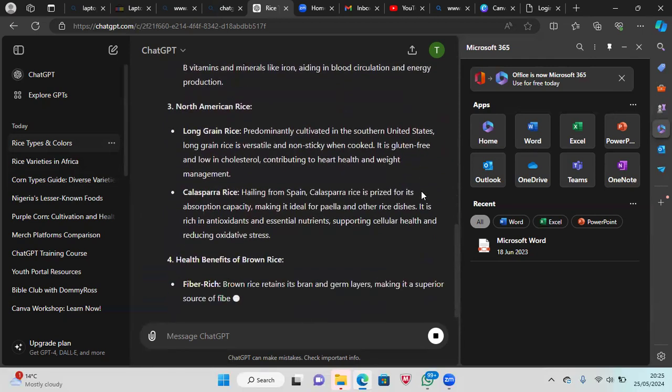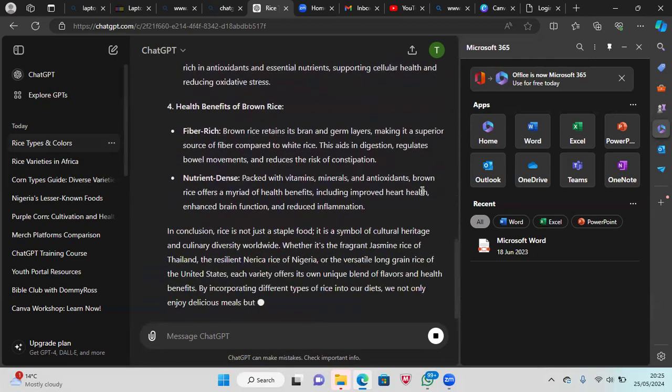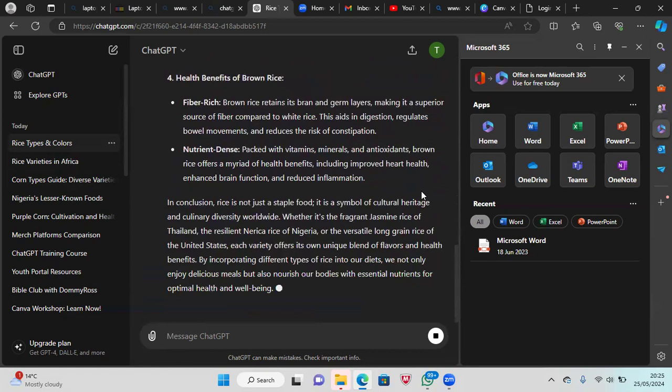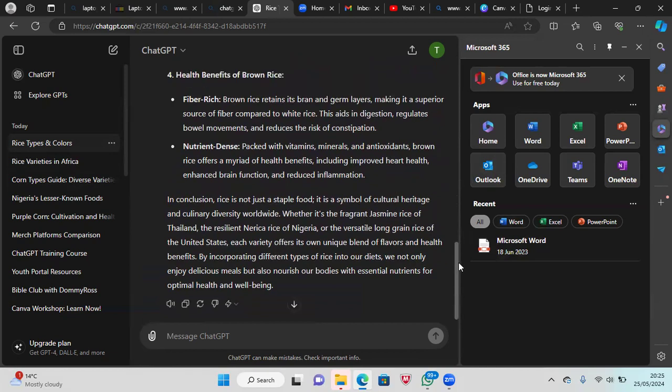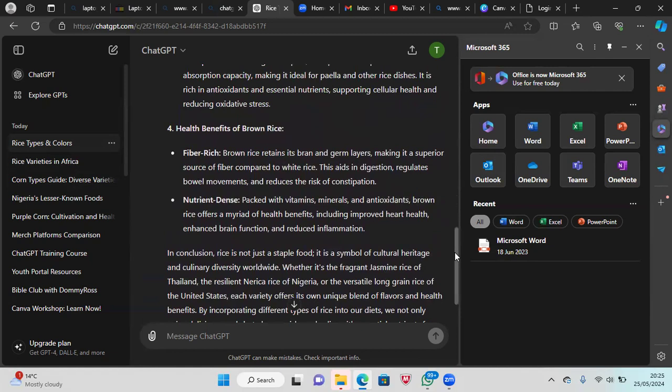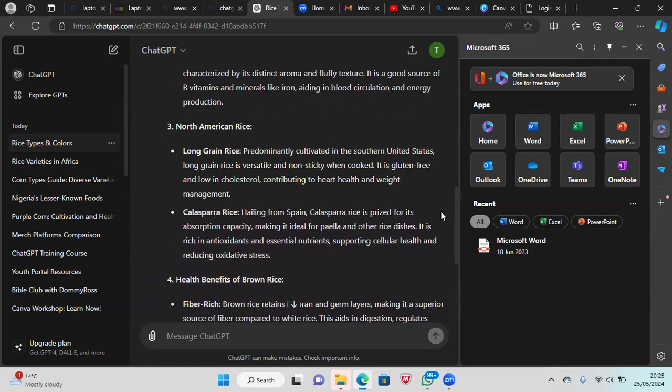Okay, giving us important keywords now. So again, let's look around, because once you generate, you have to look around again, making sure that you've got what you need. Don't forget, we have another one where we're talking about the colors of rice. So don't worry if we can't find the color of rice here.